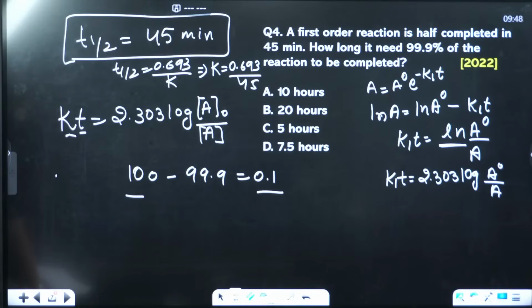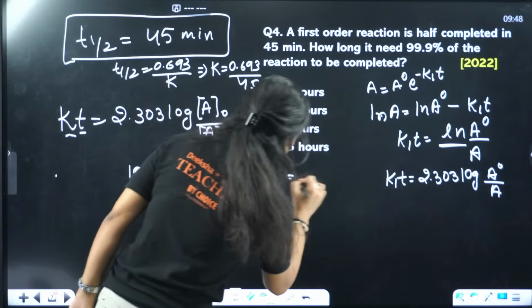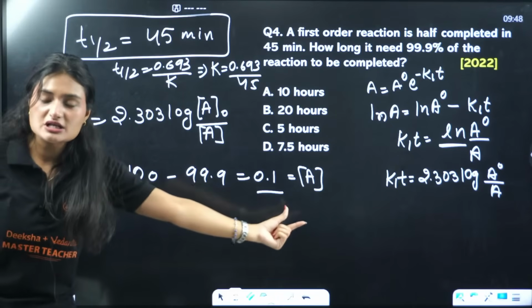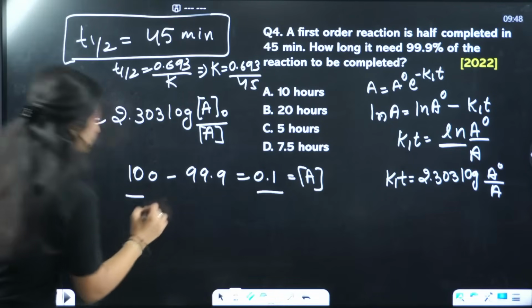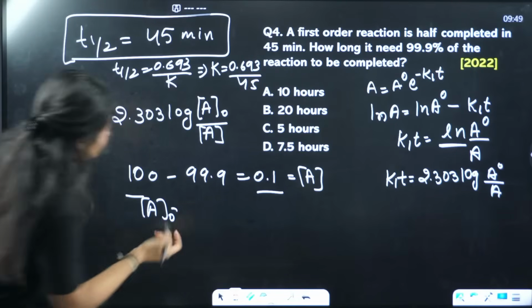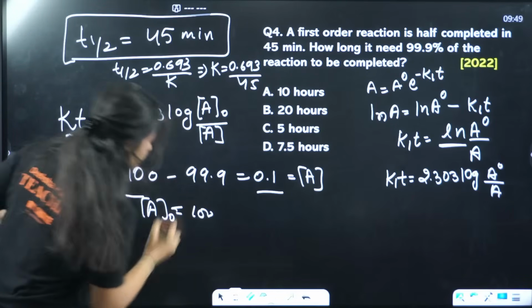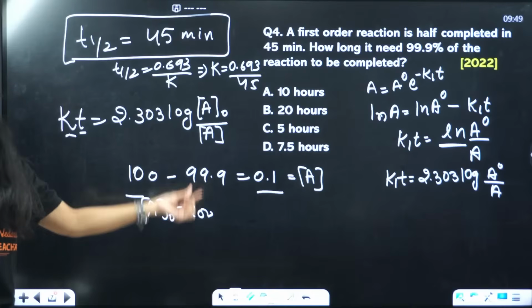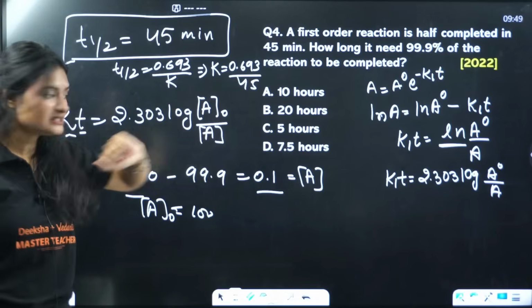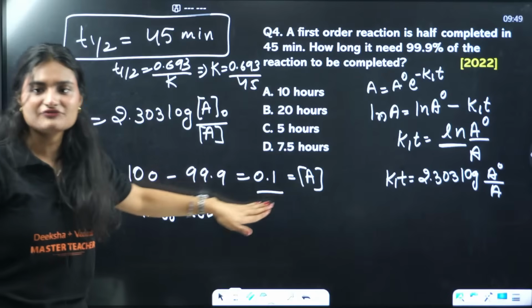0.1% is left, right? So what is this? This is your A. It is the left concentration, the remaining concentration of reactant. A naught, initial concentration, is what? Initial concentration you can take 100, no worries. Initial concentration is 100 and when 99.9% of reaction is completed, the amount of reactant left is